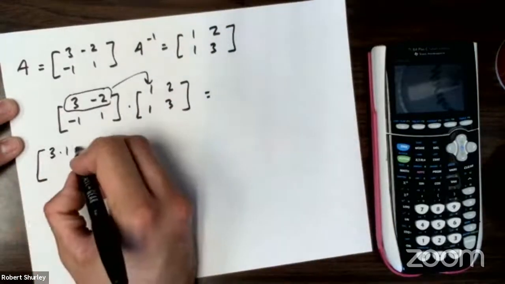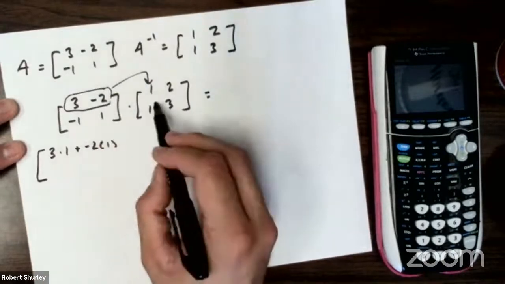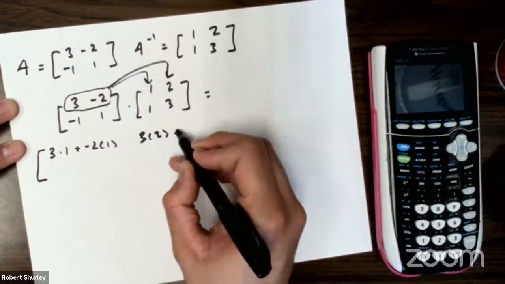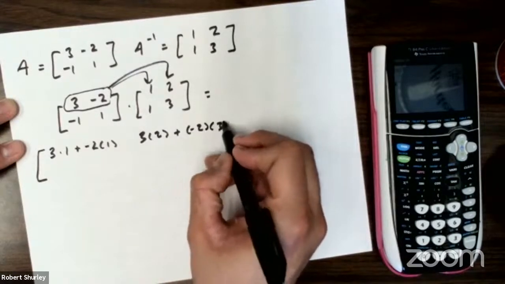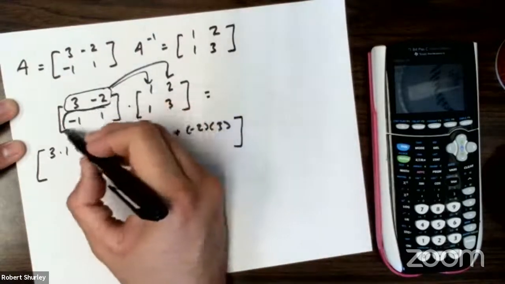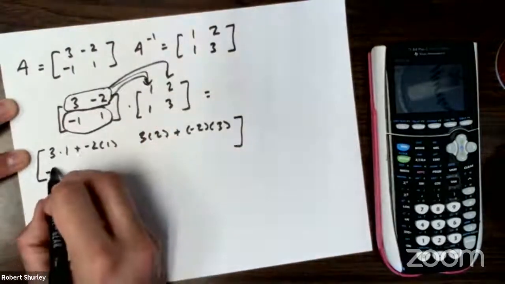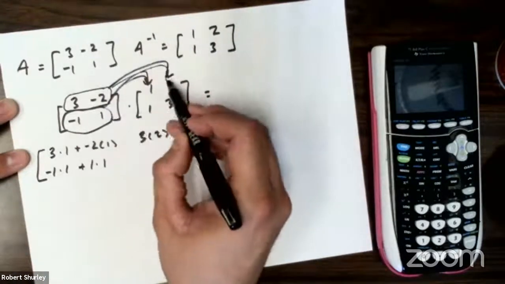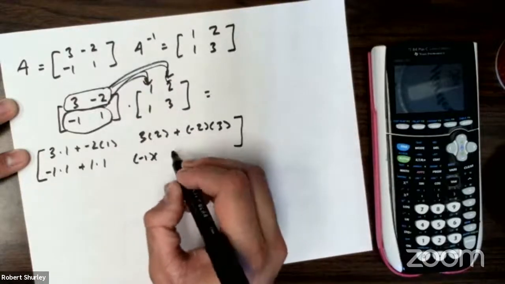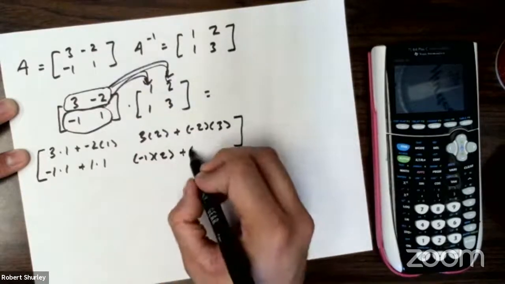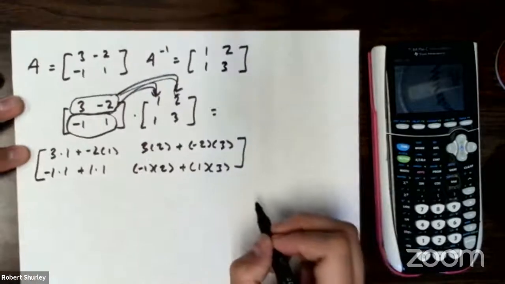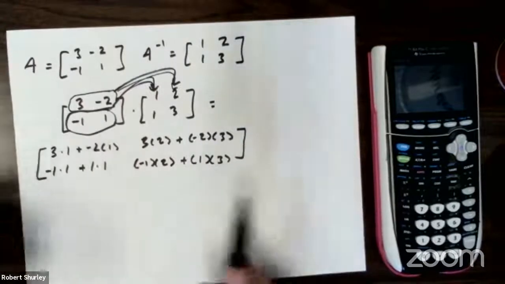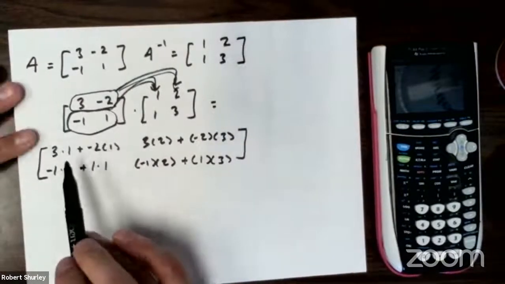3 times 1 plus -2 times 1, right? Now get into the second one. I'd get 3 times 2 plus -2 times 3. Take this second row, do the same thing: -1 times 1 plus 1 times 1. The last row, I'd get -1 times 2 plus 1 times 3, right? Okay, so let's simplify these out. If I'm going too fast, just pause it and catch up.